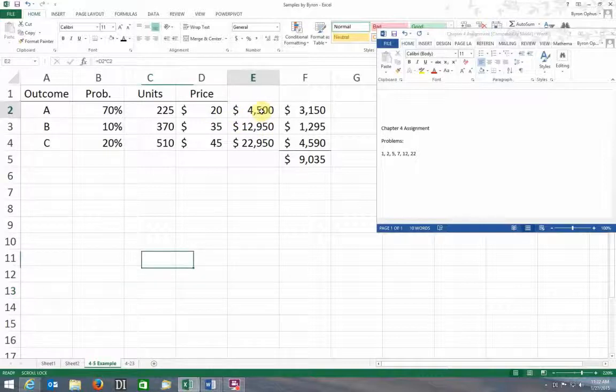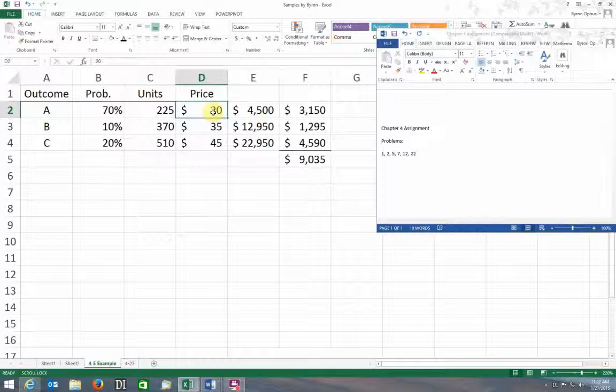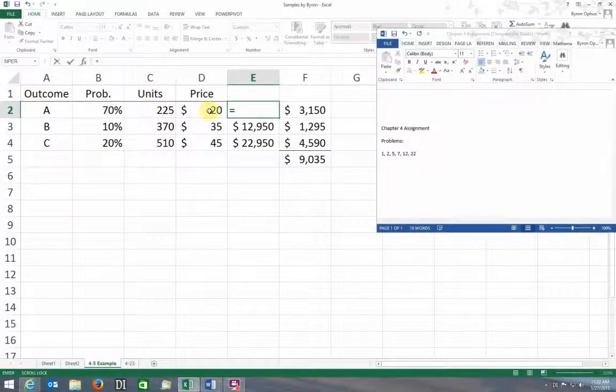And so if this happens, there's a 70% chance. My price is $20, so I just take my 20 times my 225 units, and I end up with $4,500.